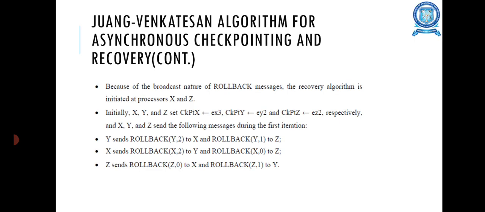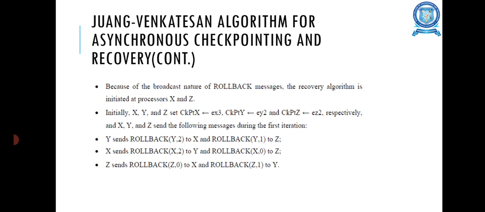From this figure, because of the broadcast nature of the rollback messages, the recovery algorithm is initiated at the processors X and Z. Initially, X, Y, and Z set their checkpoints respectively, and X, Y, and Z send the following messages during the first iteration.